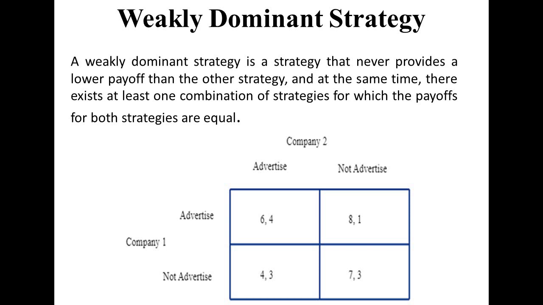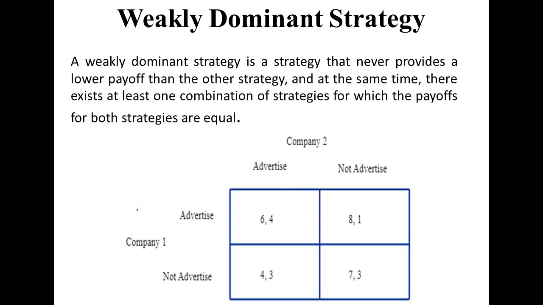Means what? If any strategy is weakly dominating, in some cases it will perform better than the other strategies, but in some cases it will perform equivalent to the other strategies, but it will never perform worse than the other strategy. It can perform the same as the other strategies, or can perform better, but cannot perform worse. Okay, so we try to understand by the help of this payoff matrix.